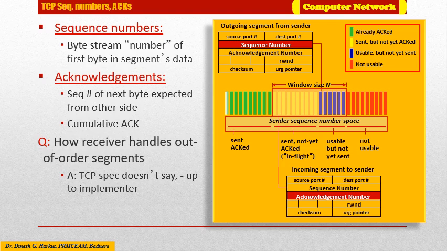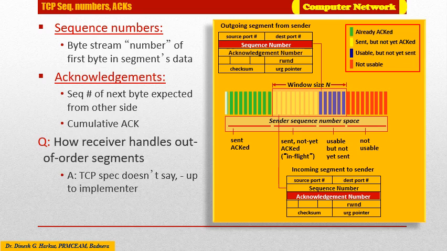Now let us consider the acknowledgement number. These are a little trickier than the sequence number. Recall that TCP is full duplex, meaning both entities involved in communication can transfer data simultaneously.